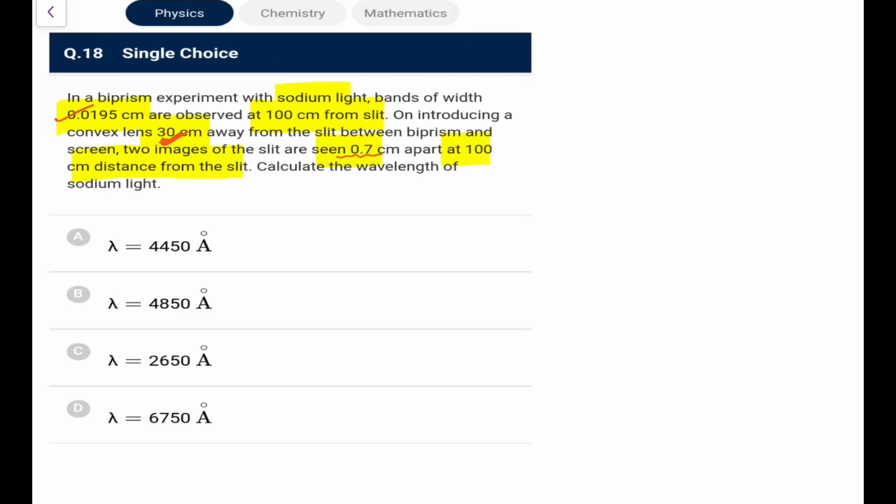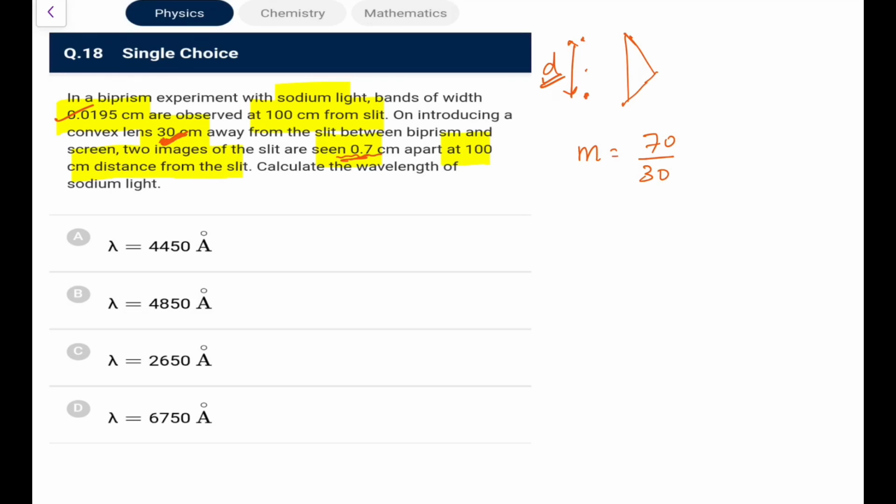So what basically happens in this biprism, you have the two prisms placed something like that. This is the way the diagram goes, and basically we get two virtual sources here whose separation, let's call it d. So we have to find this d. This d is found by using this lens combination. By placing that lens, we can find out the magnification produced by the lens, because it is 70 centimeter from the slit to the screen, 30 centimeter from the slit to the prism plane.